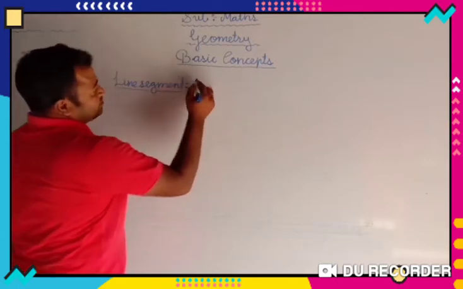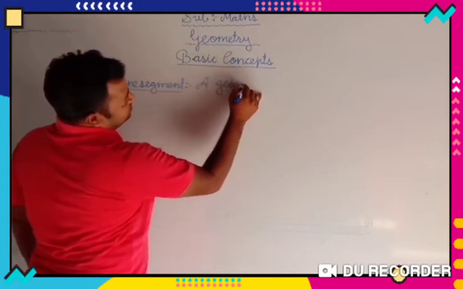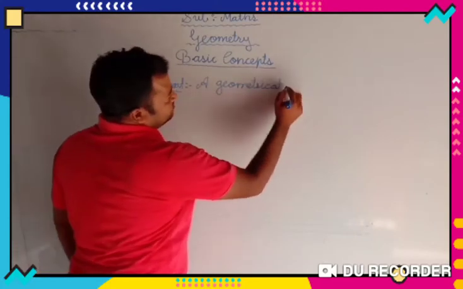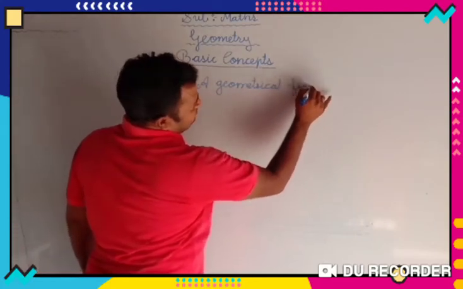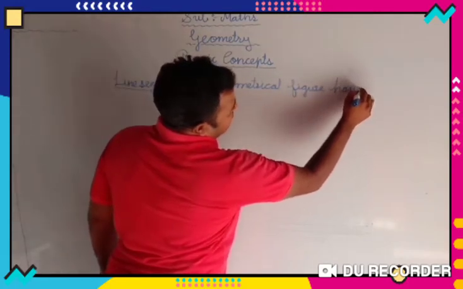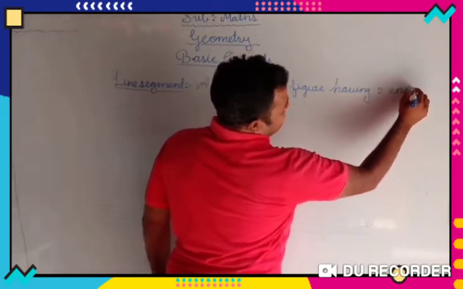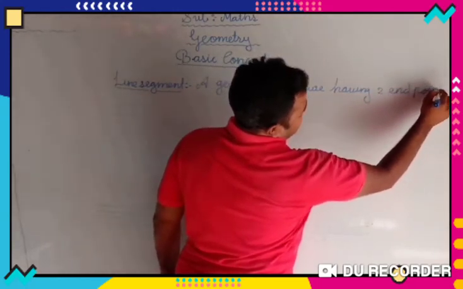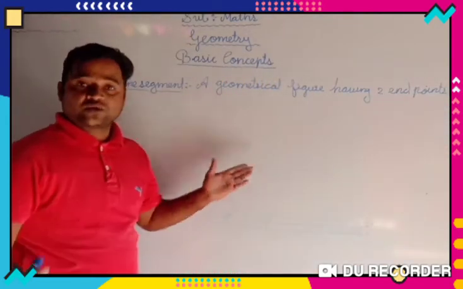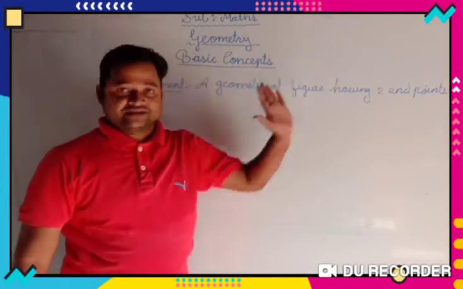It is also a geometrical figure having two end points. For a line, it has two arrowheads, but in a line segment, it has two end points.